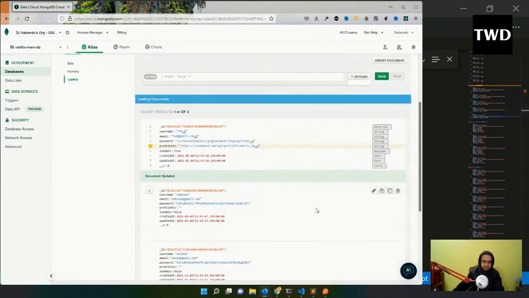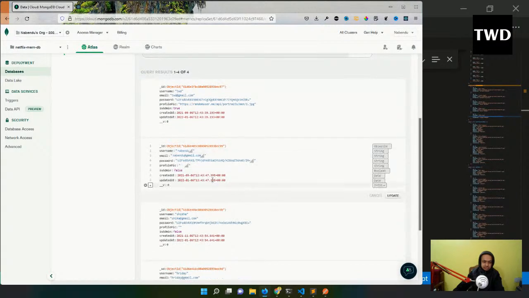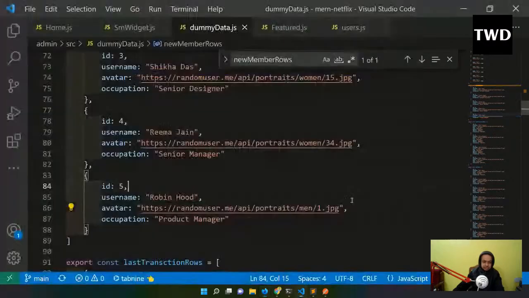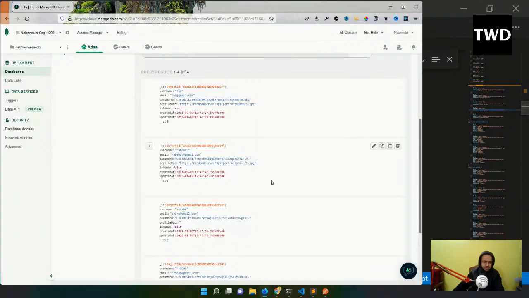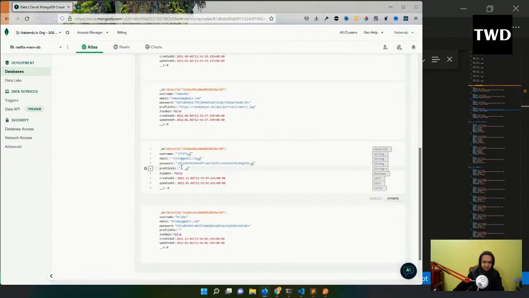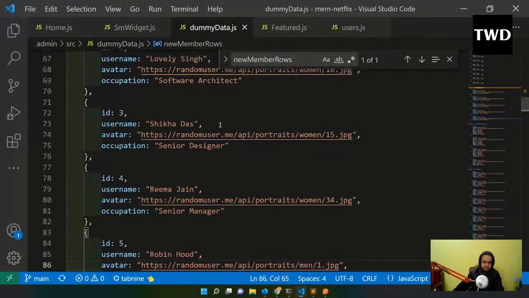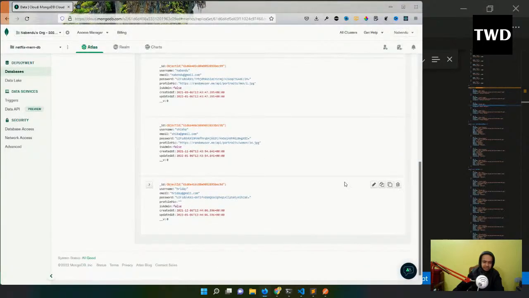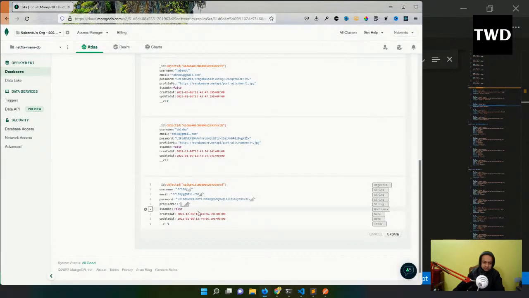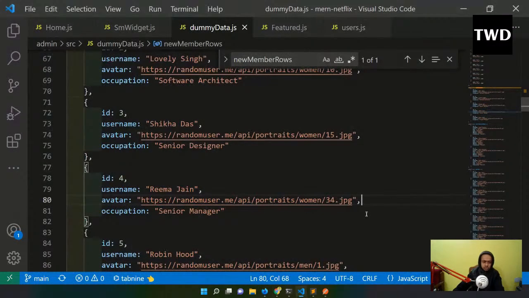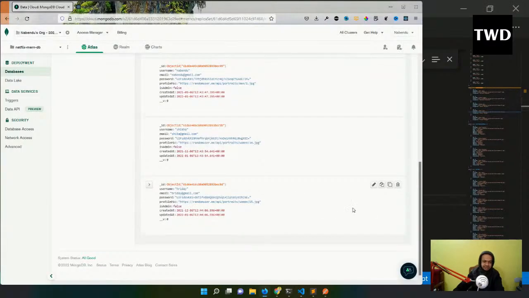Wait, this is also a male. Wait, female. So all I have got from this random user dot me. There is this random user dot me. From here you can also get and update this. So if I'm updating, everything should be updated, or else it doesn't look good. Update. So all of them are updated.